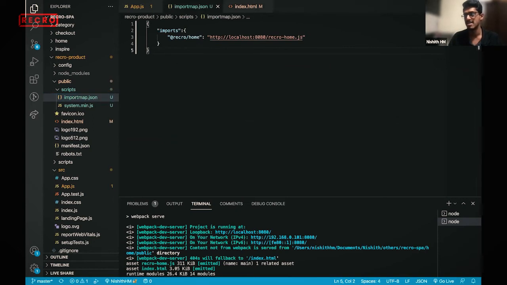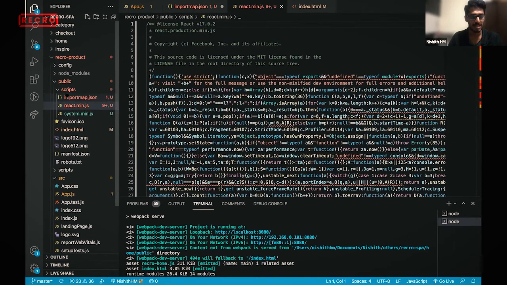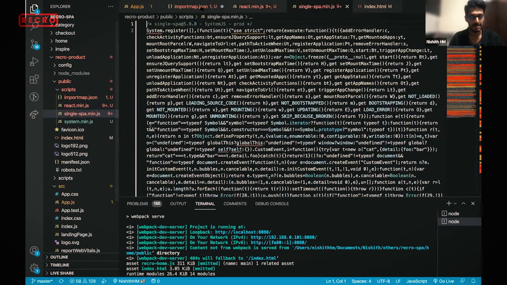This is single spa, where you actually share all the dependencies. For example, Recro home, Recro checkout and Recro category all use React, so React needs to be shared. You can use it as a CDN again, or I'm just bringing the min file. I'm keeping the React min, which will be accessed by all the other frameworks, and everything needs to use single spa, so I'm bringing single spa as well.